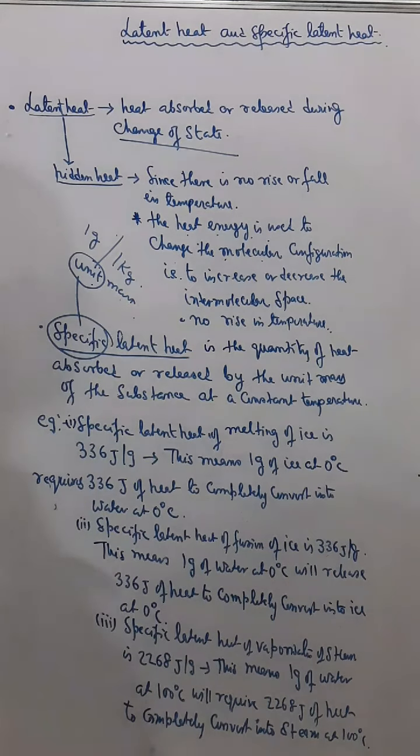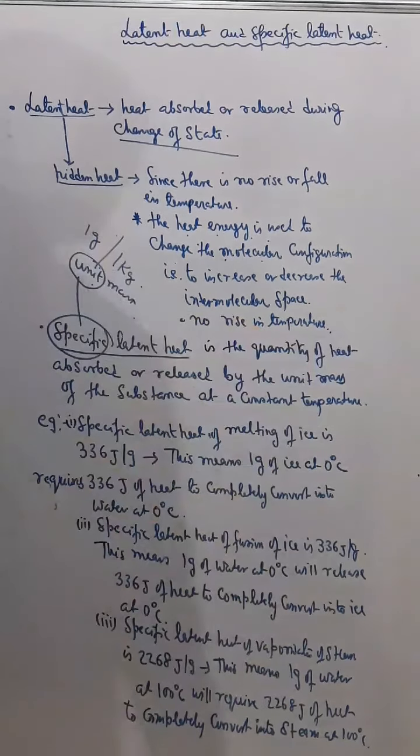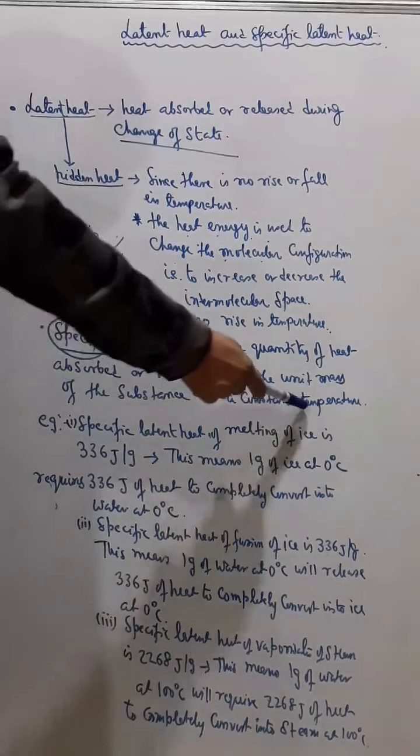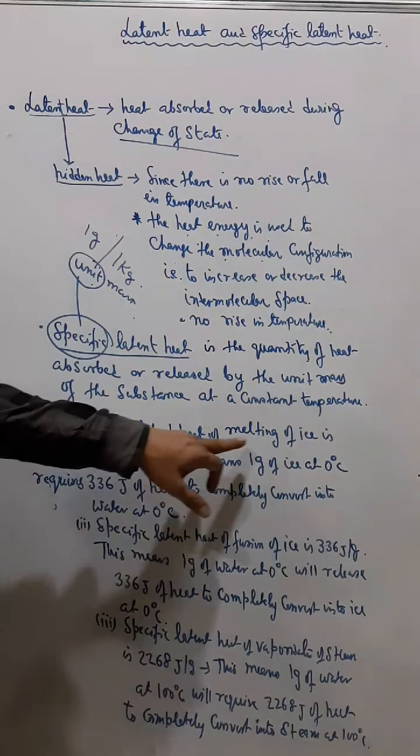So finally we can say that specific latent heat is the quantity of heat absorbed or released by the unit mass of a substance at a constant temperature. So naturally the temperature is constant, melting point or boiling point or freezing point, all are constant. But it is the amount of heat absorbed or released by unit mass of a substance. That means unit mass of a substance means either it will be 1 gram or 1 kg. Understand?